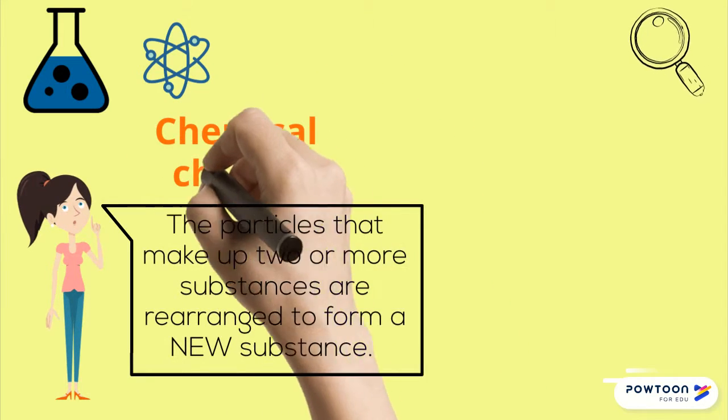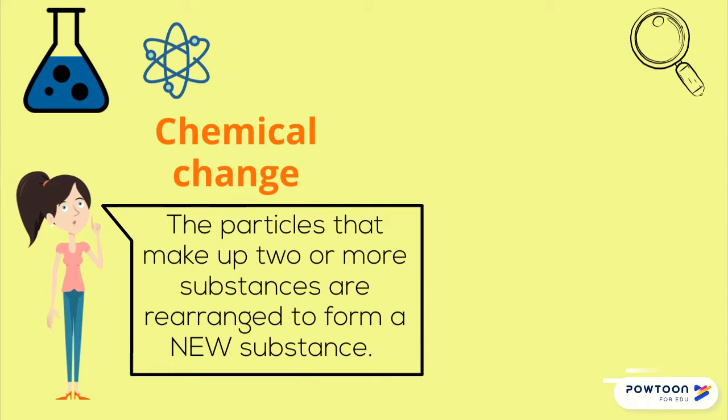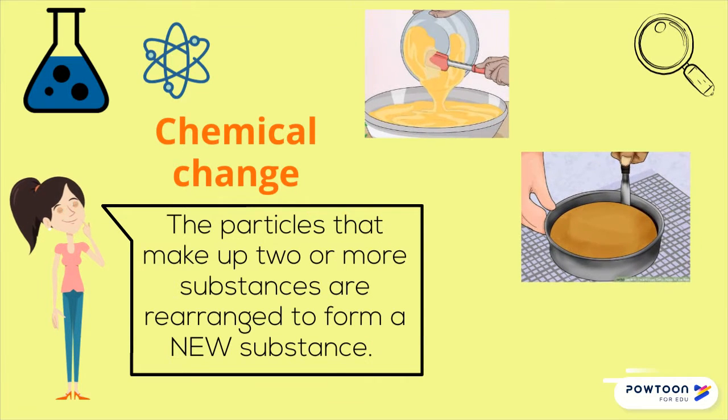Now we are up to chemical changes. Stay with me. A chemical change is one that occurs when the particles that make up two or more substances are rearranged and form a new substance. Basically, in chemical changes, we are changing the identity and chemical makeup of that substance.